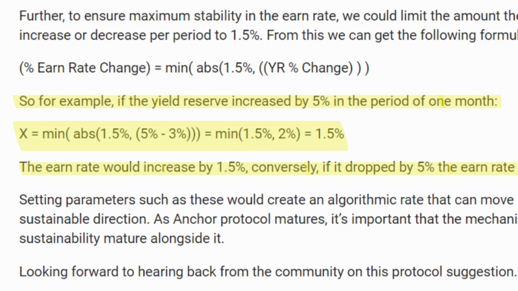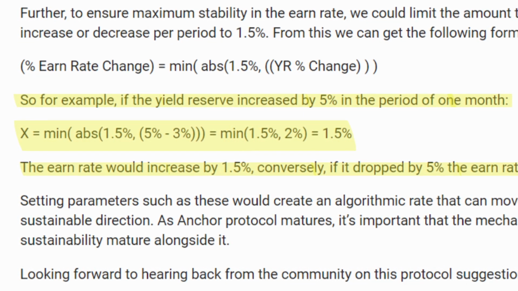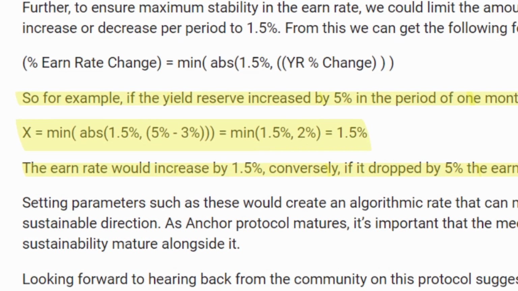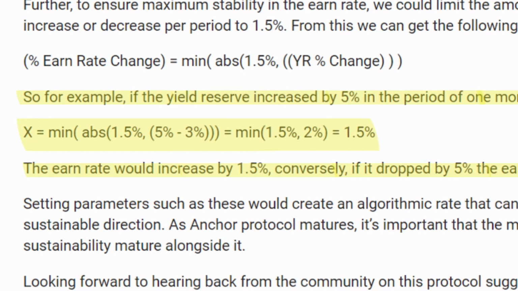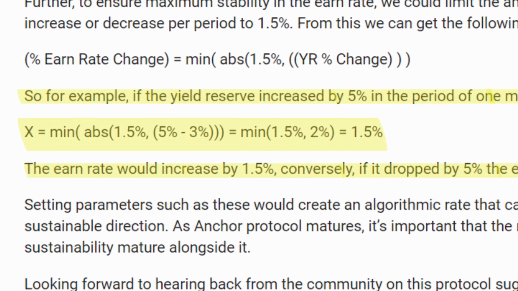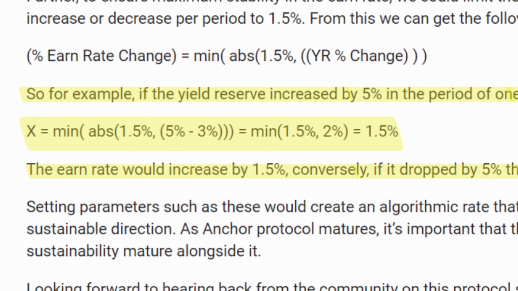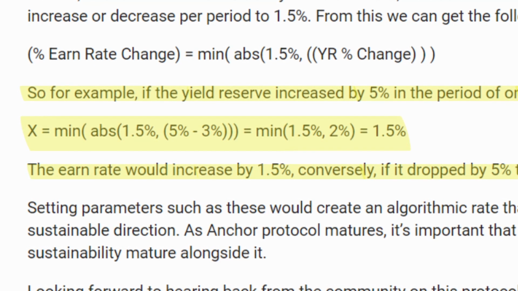So let's see an example. For example, if the yield reserve increased by 5% in the period of 1 month, then we will have 5% minus 3% of the delta threshold. This will leave us with 2%, but because the maximum amount that it can vary is 1.5%, it will lower to that amount. Conversely, if it drops 5%, it will go down 1.5%.